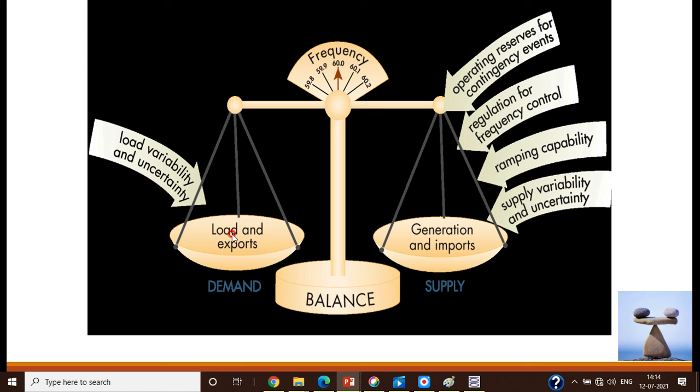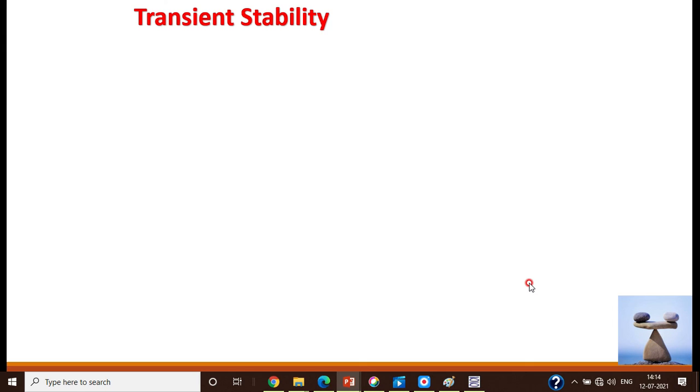Suppose some of the loads are disconnected. In that case the load is less and the generation is more. Whatever the loss of load is, the excess generation can be exported. That is export. That is the meaning: a balance between demand and supply is very essential. You have to make a proper balance between demand and supply.